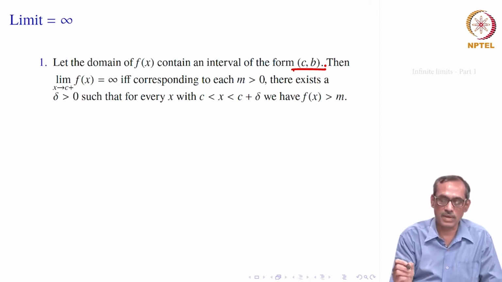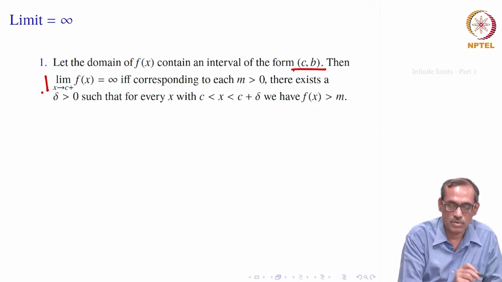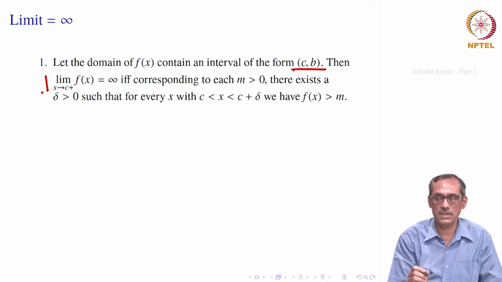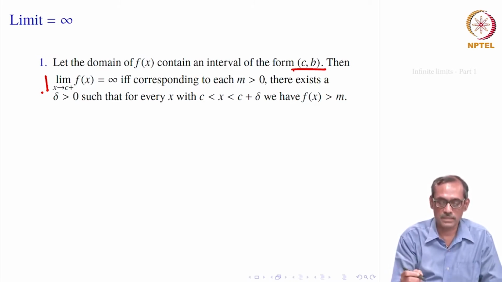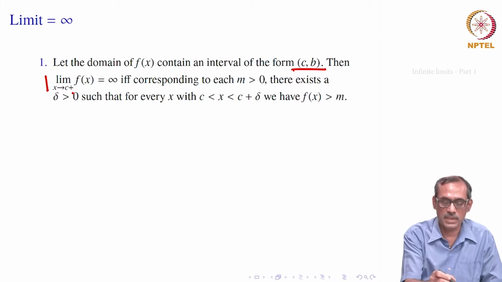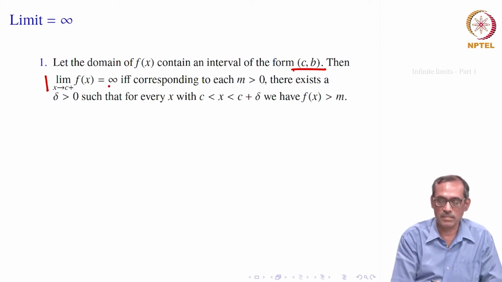In that case you can think of the right side limit at c, limit x goes to c plus of f of x. Now, this limit will be equal to infinity, that means it would grow to infinity or become unbounded, surpassing all positive real numbers. So, we will say limit of f of x, x goes to c plus, is infinity.